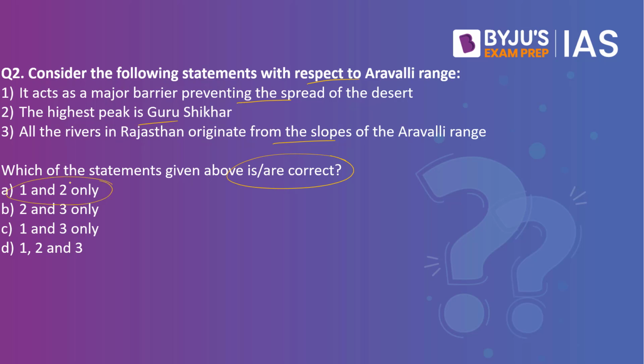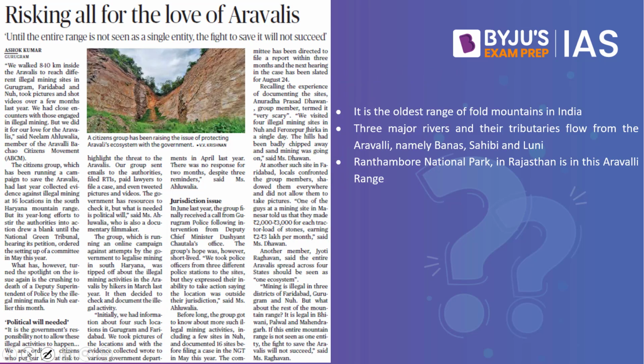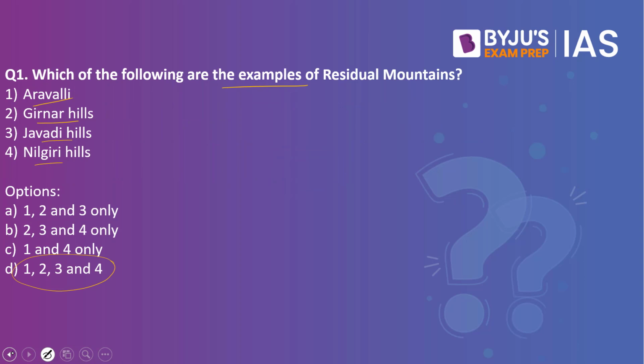Why have we taken both these practice questions? That is because this article in The Hindu makes a reference to the Aravallis. Let us try and understand what these options are. When we look into the first question, which of the following are the examples of residual mountains? All the four are the examples of residual mountains.